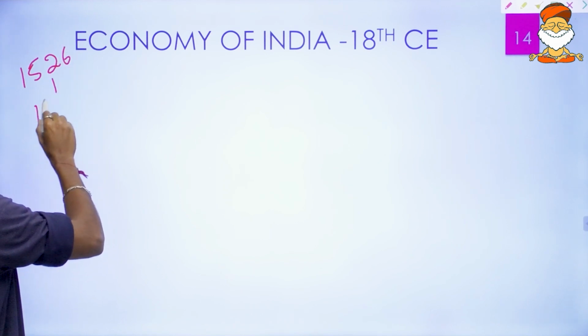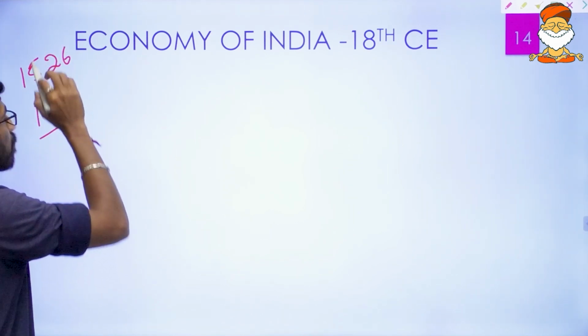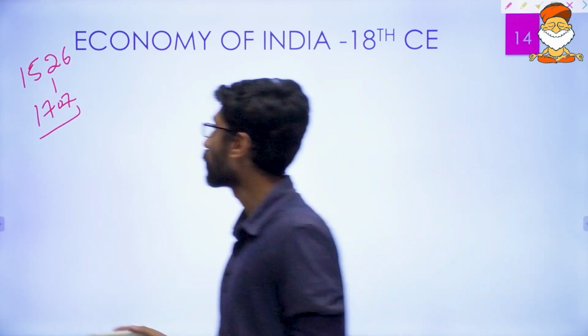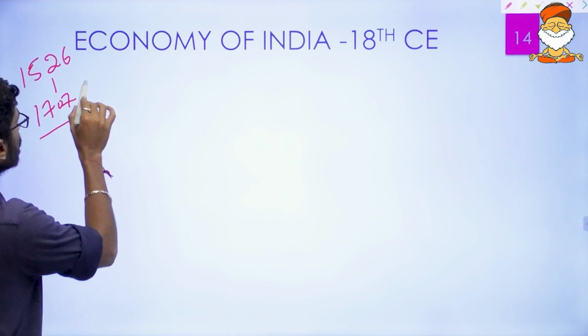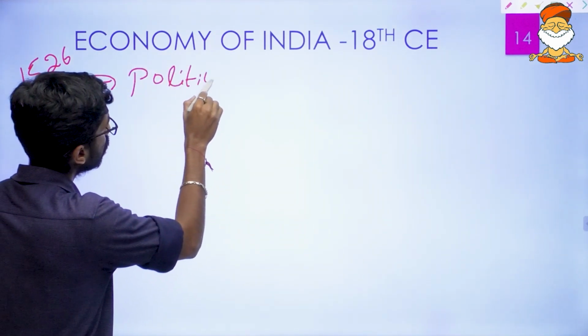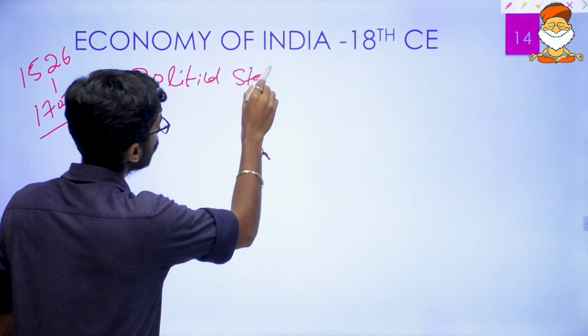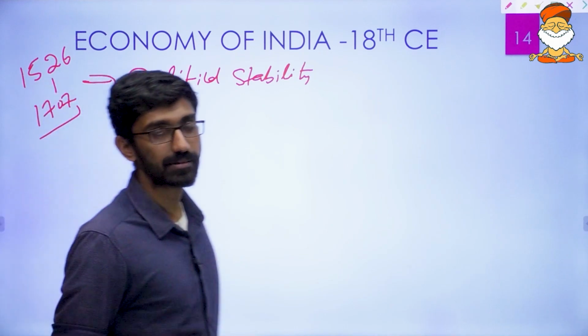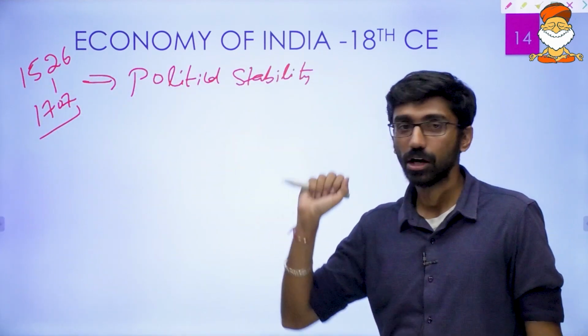From 1526 to 1707, with the coming of Babur, that is the first battle of Panipat, and the death of Aurangzeb, that is 1707, for nearly 2 centuries, there was political stability in India. First, we understand these interlinkages, then we will see the same points in the slides. So, political stability for nearly 200 years.